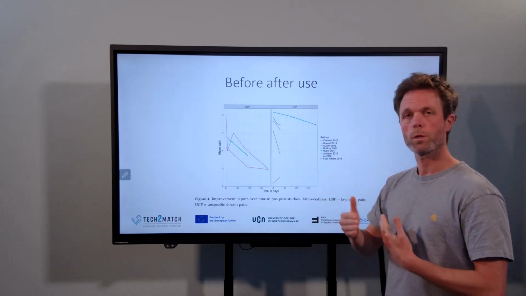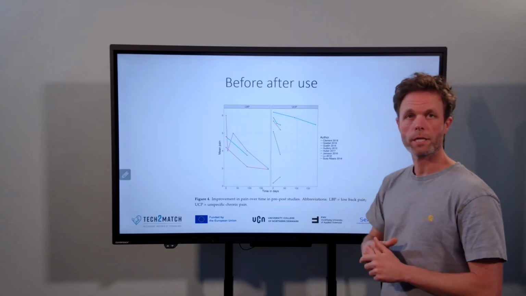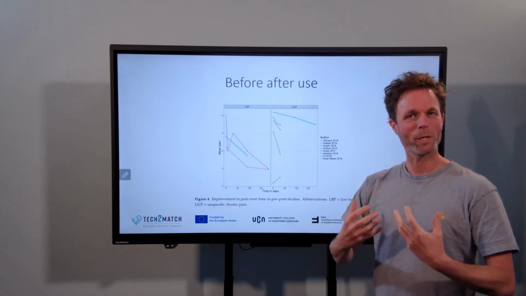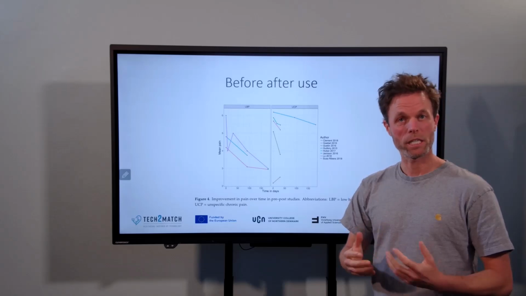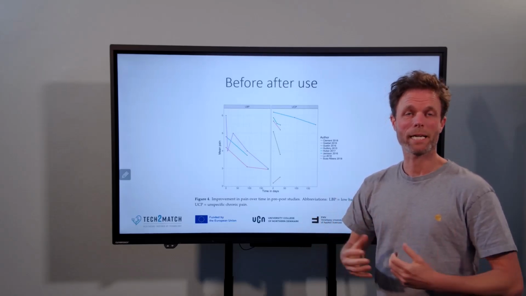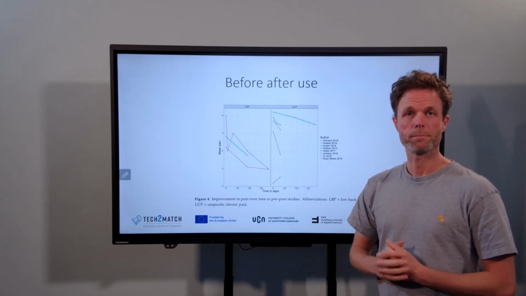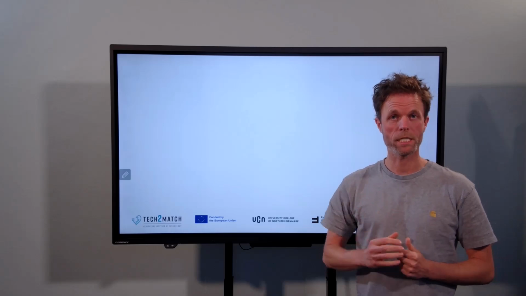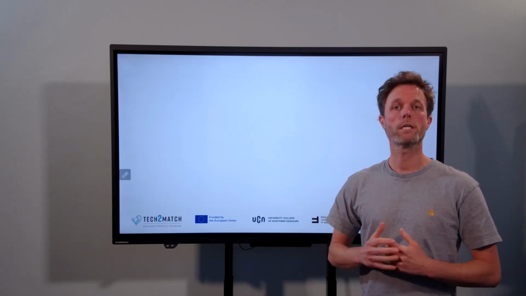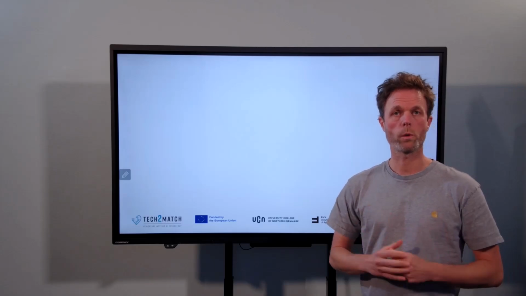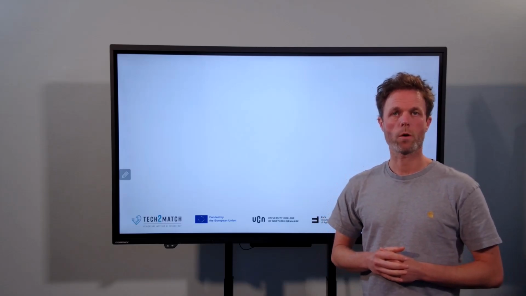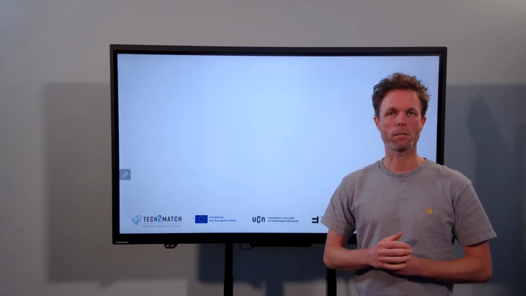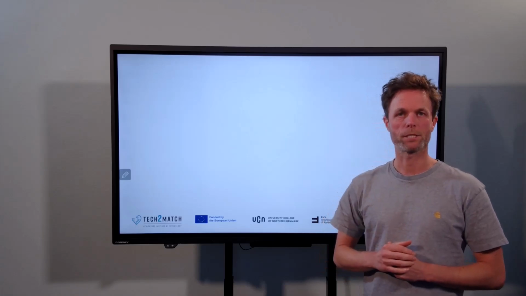So again, even though we don't compare two groups in this study, when we look at before and after the use of mobile applications related to an experienced pain condition in relation to clinical practice, it seems like it has a beneficial effect. Okay, now I would like to talk to you about what competencies are in play when we as healthcare professionals want to work with mobile applications in relation to our clinical practice. I also want to address how we can support our patients by using mobile applications.